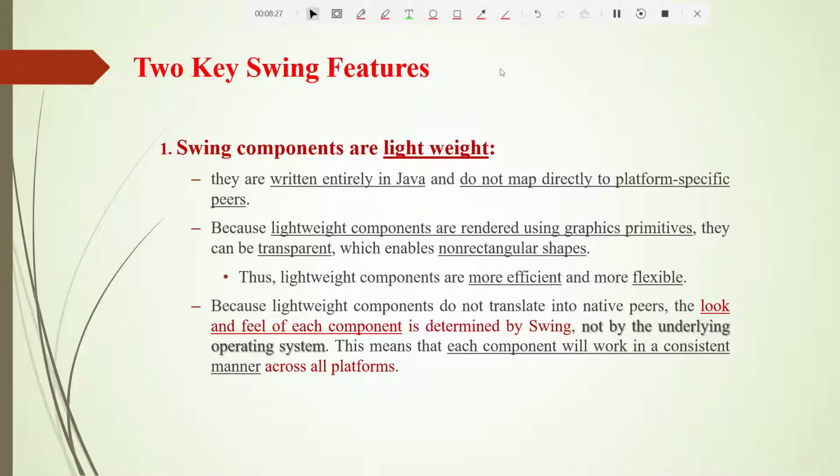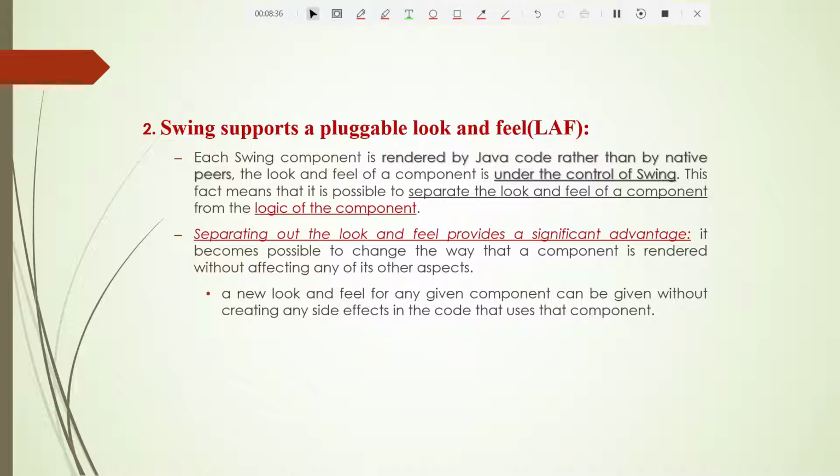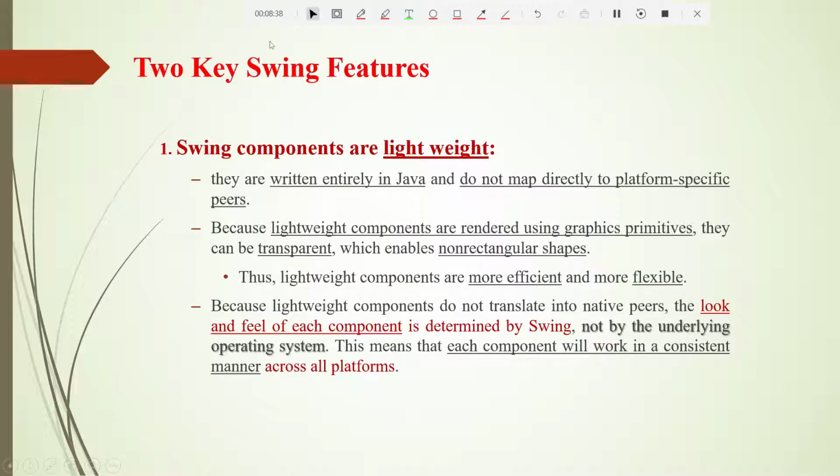So let us see the two special features of swings. This is important, students. What are the two key features of swings? The first feature is that swings are lightweight. Students, what did I tell you? Initially I told you AWTs are heavyweight. Heavyweight means they were using the components of the operating system. But here, students, swings are lightweight. Lightweight means they are not using the components of the operating system.